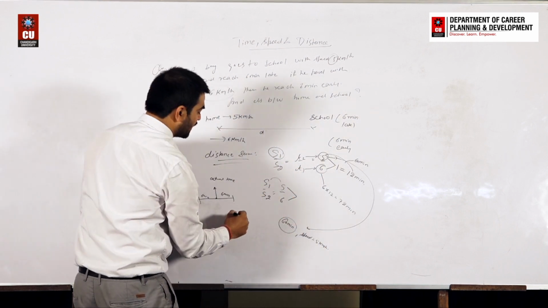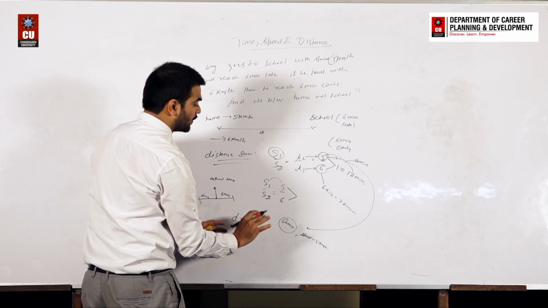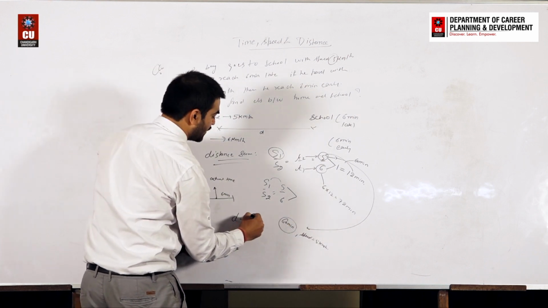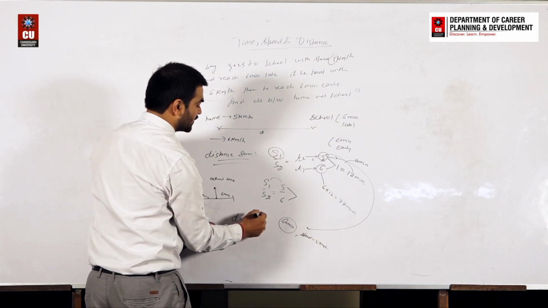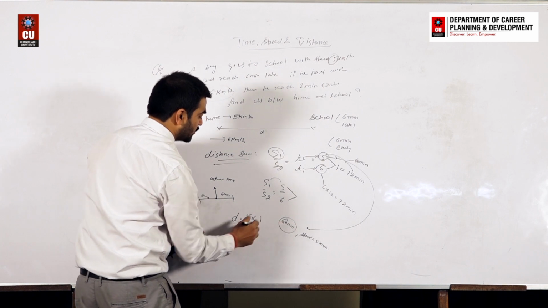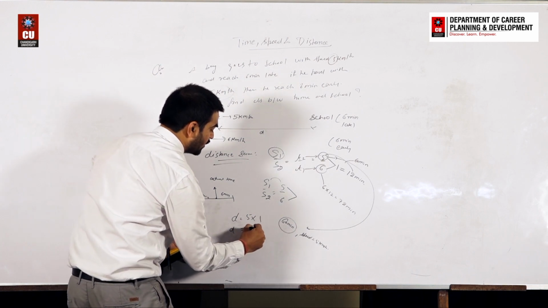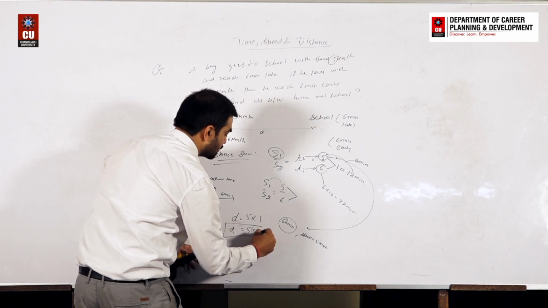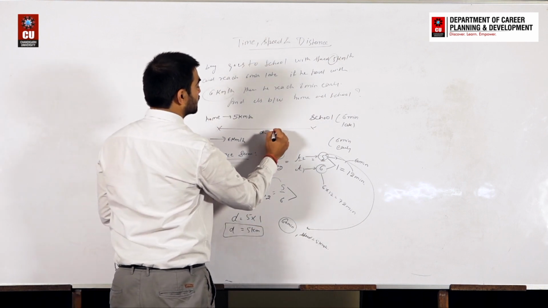Distance is speed into time, and the speed is 5 and the time is 60 minutes, which is 1 hour. So the distance between home and his school is 5 km.